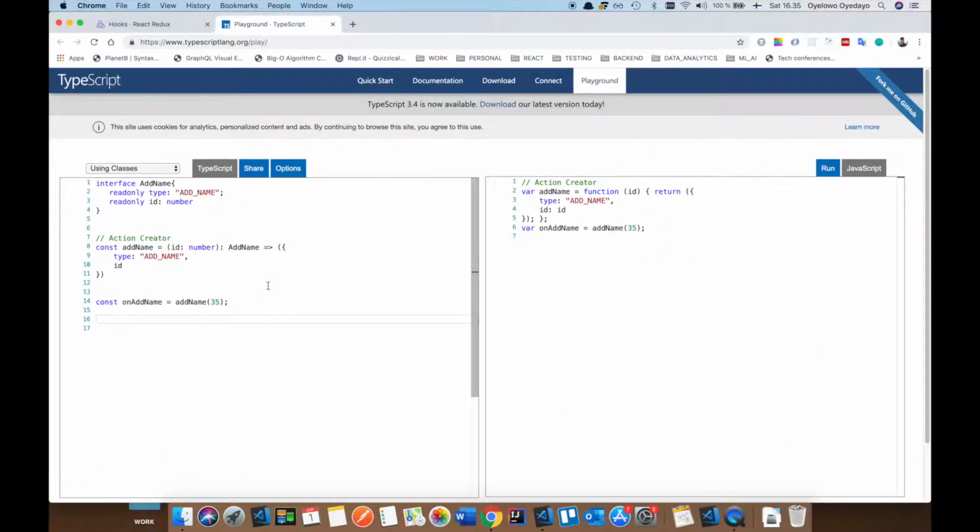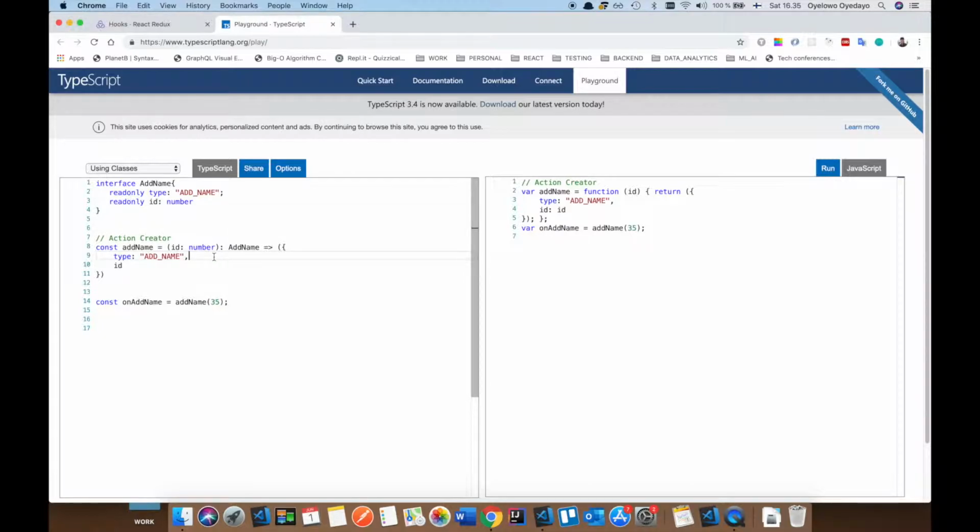And let's think about Redux where you have your action creator. So normally when you want to have your action creator, let's say it's add name, and it takes a payload of ID, which is expected to be a number, and you have the type, which shouldn't change. So in this kind of situation, you could do something like this. Readonly type should be add name. So it means this has to be add name and you can't reassign this. And this has to be a number, which shouldn't be reassigned, right? Which might be the functionality that you want.